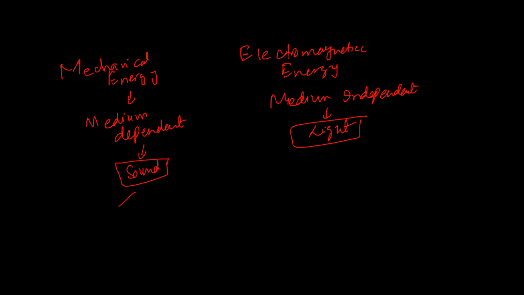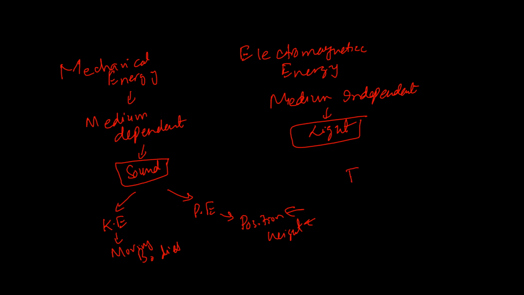After this, mechanical energy is further divided into two types: kinetic energy and potential energy. Kinetic energy is the energy which is possessed by moving bodies. Anything that is moving has kinetic energy, and potential energy is possessed by a body due to its position or height. And always remember, energy is always there. That we're going to study later as well. We are not creating it nor destroying it. We are only using it.